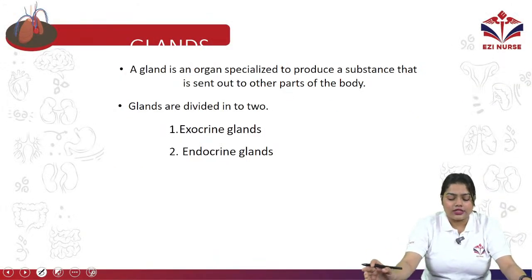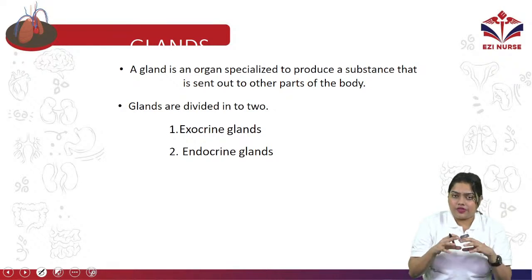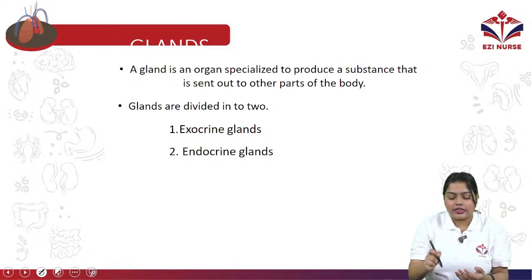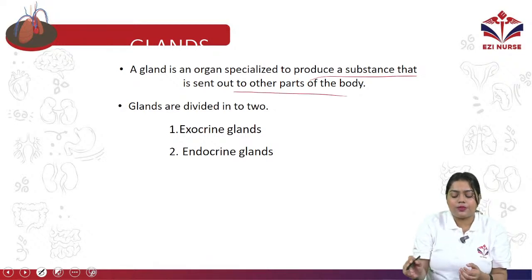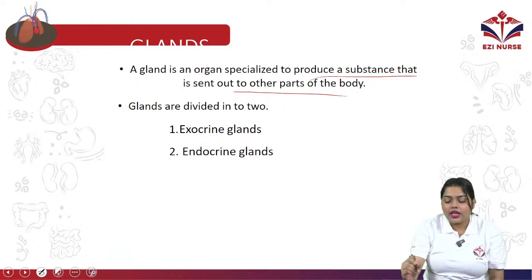Next we have glands. So what is the definition of a gland? A gland is an organoid that is specialized to produce a substance that is sent out to other parts of the body.